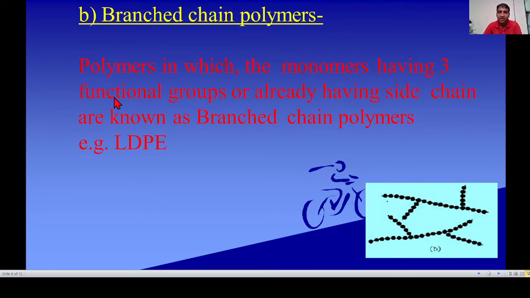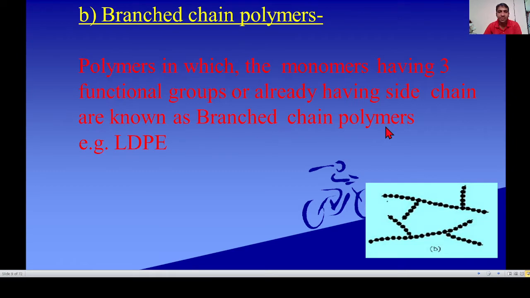In linear polymer, there are two functional groups in the monomer, but in branched chain polymer, there are three functional groups, or the monomer already has a side chain. The polymers in which the monomer has three functional groups or already has a side chain are known as branched chain polymers.